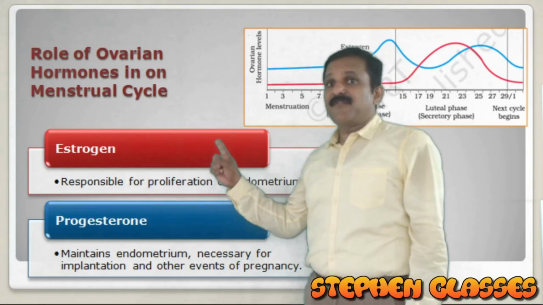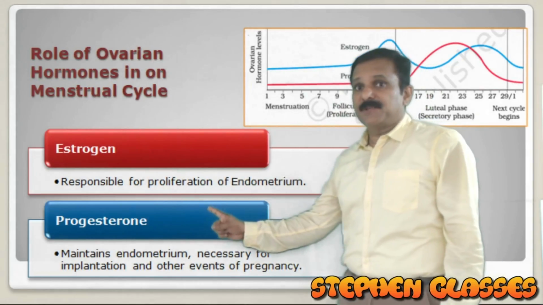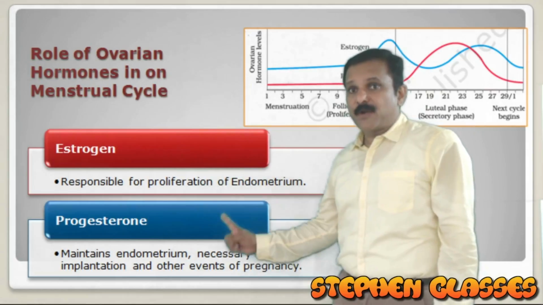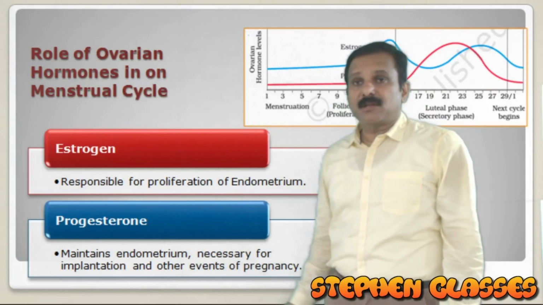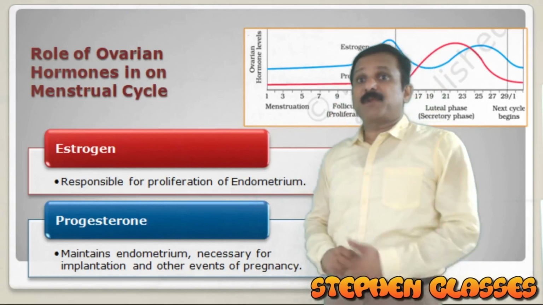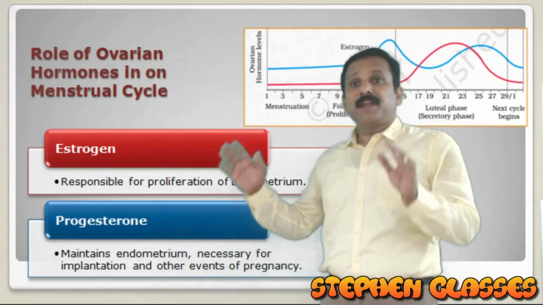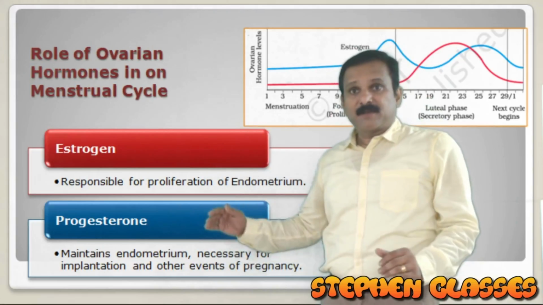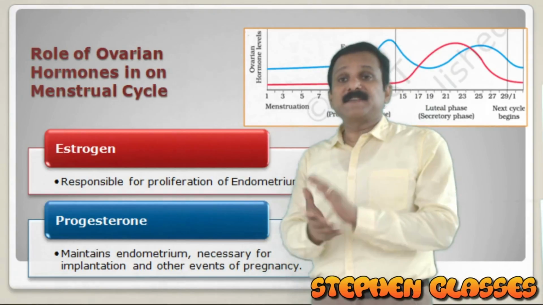Now here we have the role of estrogen. It is responsible for proliferation of the endometrium. And what is the role of progesterone? It maintains the endometrium, and it is necessary for implantation and also for continuation of pregnancy. For other events of pregnancy also, this hormone is very much necessary. That is why progesterone is said to be a pregnancy hormone.